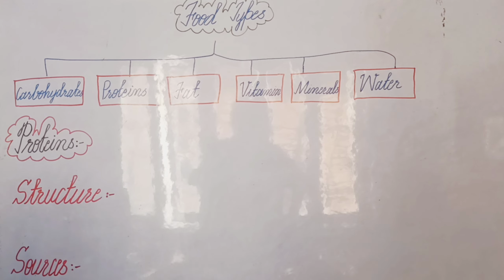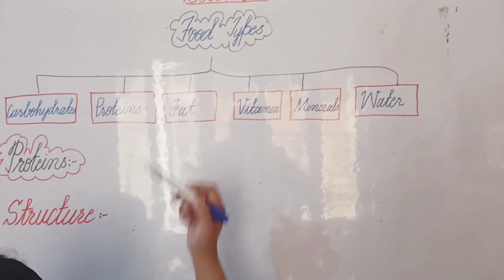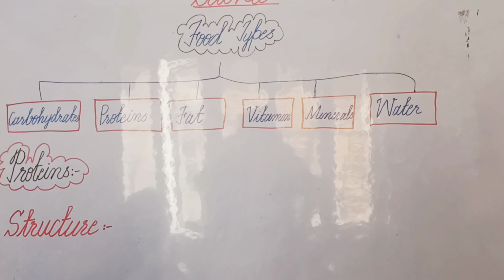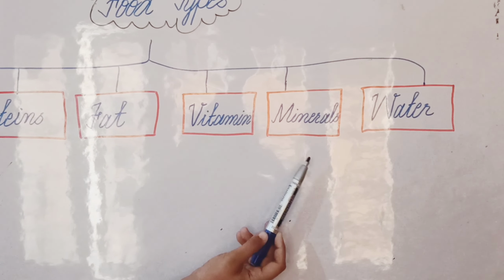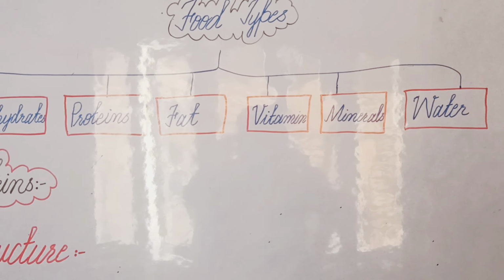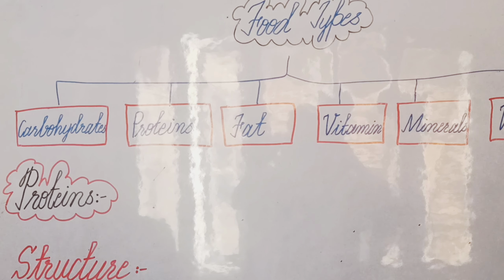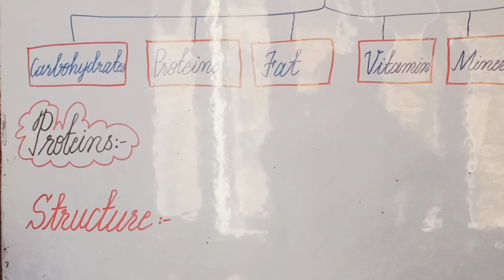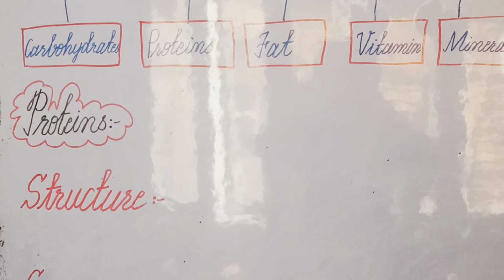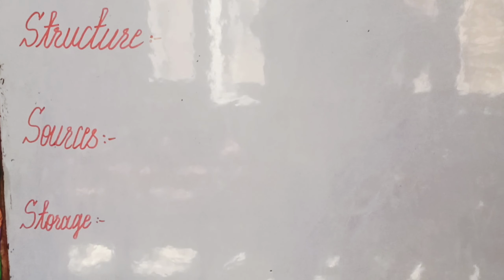Open your books, page number 31. It's about food types, and there are 6 types of food, which include carbohydrates, proteins, fat, vitamins, minerals and water. We have already discussed carbohydrates, so I will not tell you what carbohydrates are. Our today's topic is proteins. What are proteins? We will see their structure, sources, storage and function.